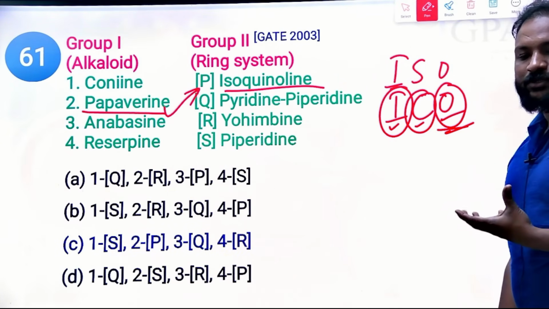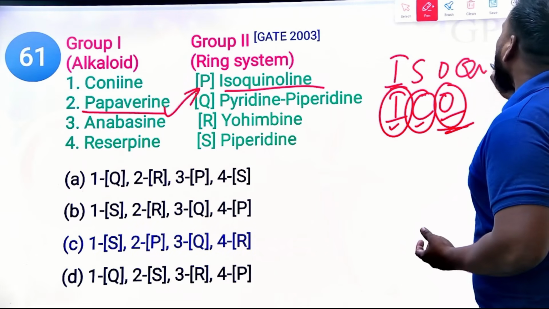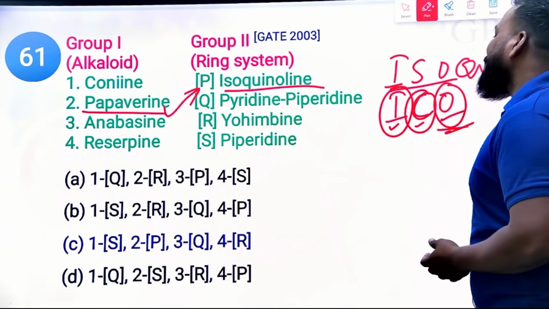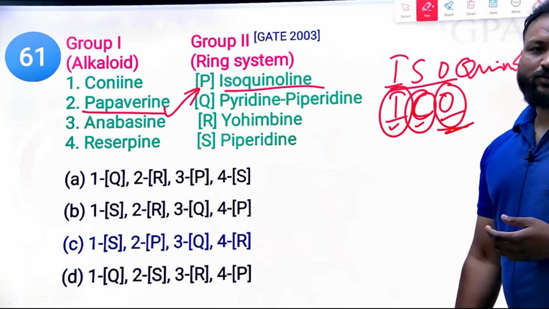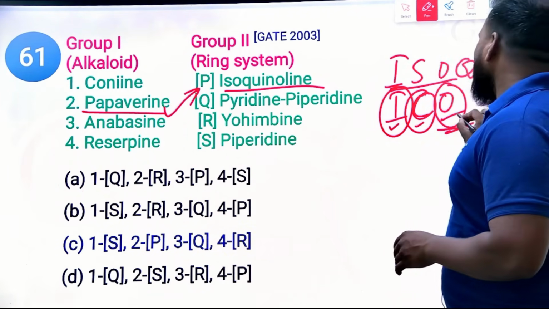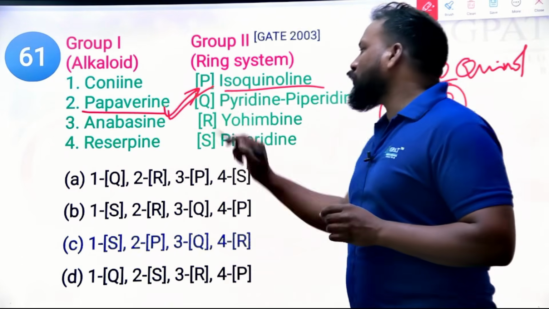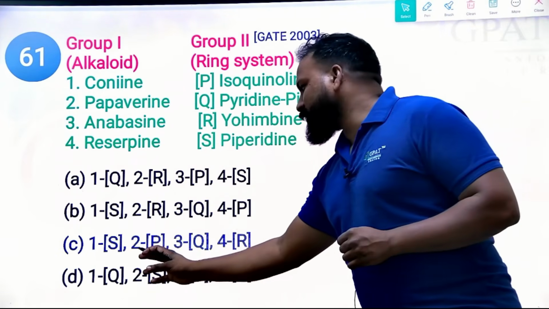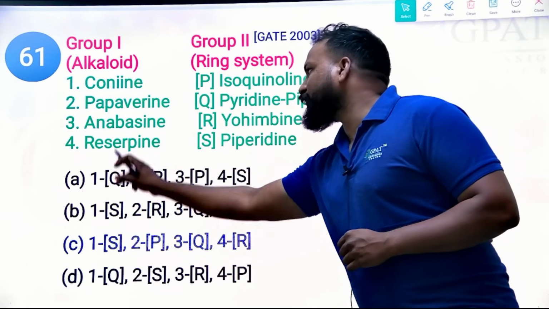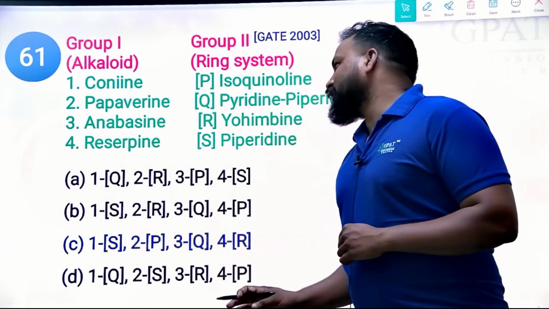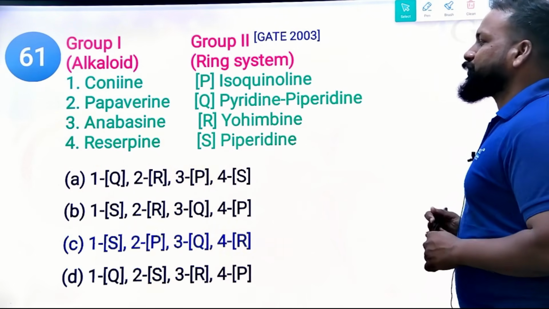That's how we need to crack it. In isoquinoline, take the first three letters, and instead of S use C: ISO, ICO. I for Ipecac, C for curare, and O for opium. So opium means papaverine, and papaverine belongs to isoquinoline. Clear? The rest of the options: two means P, one for cocaine, quinine is from piperidine, and three for Q, anabasine, and so on.